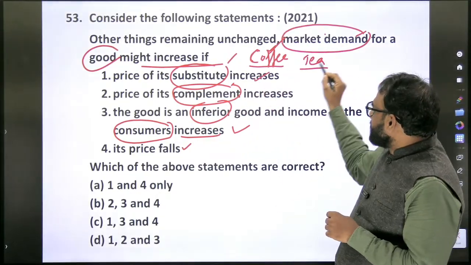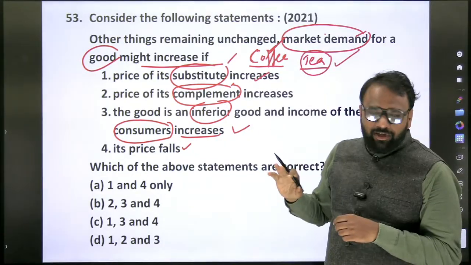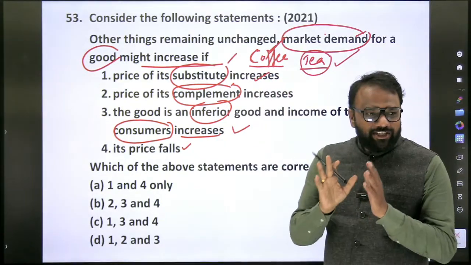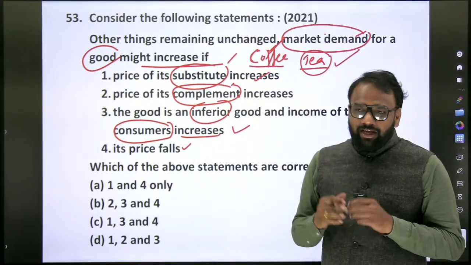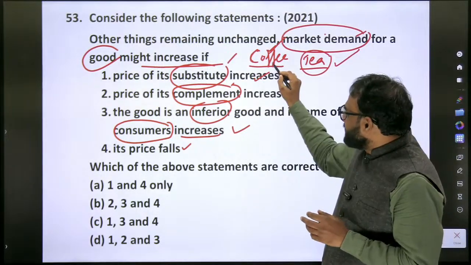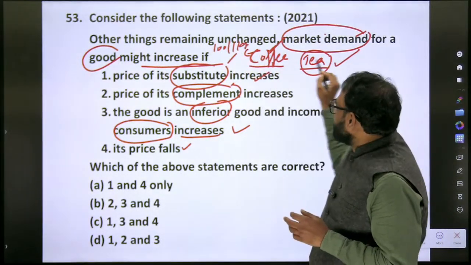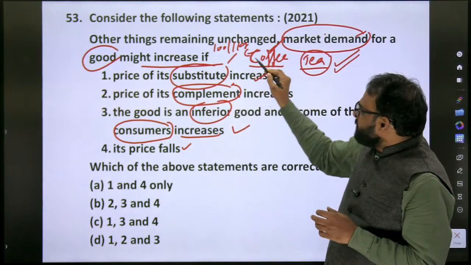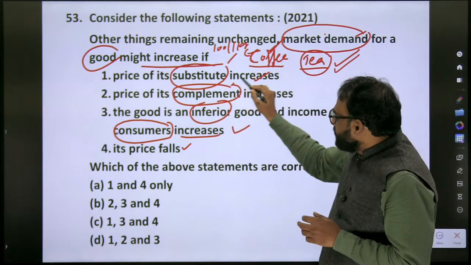Here its substitute is tea, so its price increases. So coffee's price has not increased, so market demand for coffee will increase or decrease? It will increase, because say its price has remained 100 rupees per kg, let's assume, but tea's price is increasing.